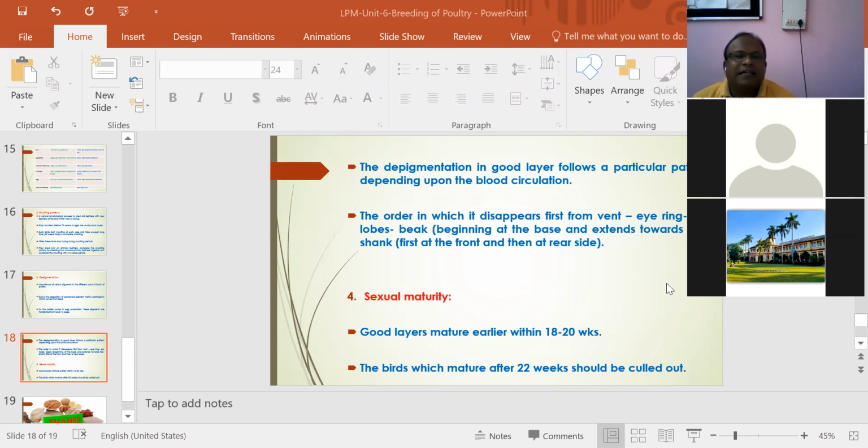And the next basis is sexual maturity. Good layers mature earlier, within 18 to 20 weeks. The birds which mature after 22 weeks must be culled because they will produce fewer eggs per cycle.